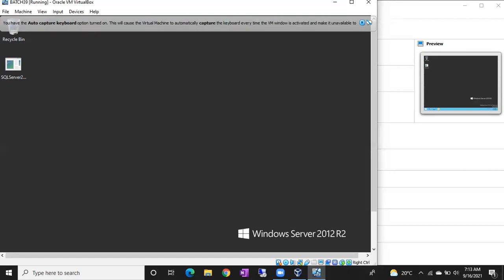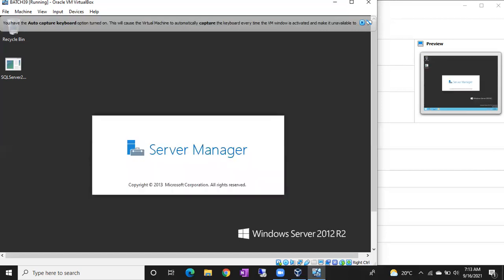Depending upon their roles and responsibilities, they will be in their respective groups: SQL DBAs in the SQL DBA group, Oracle DBAs in the Oracle group, HR in the HR group, transport people in the transport group.